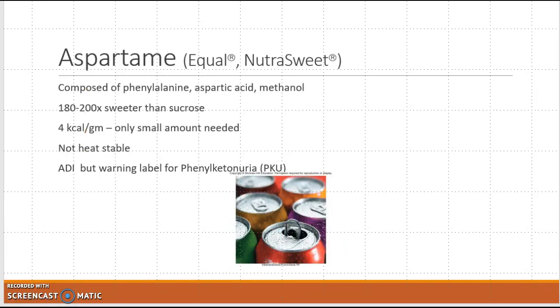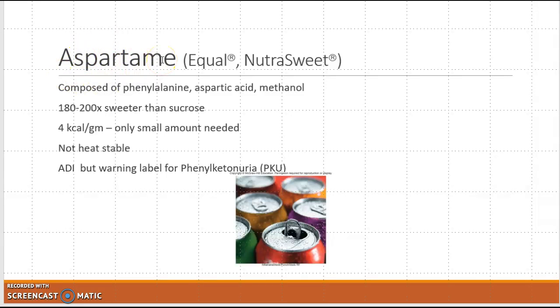Aspartame has more recently been added to foods, and people are having problems with that, and now you'll see things that say no aspartame, because a lot of people have reactions of headaches, and with this particular, actually it's amino acids.